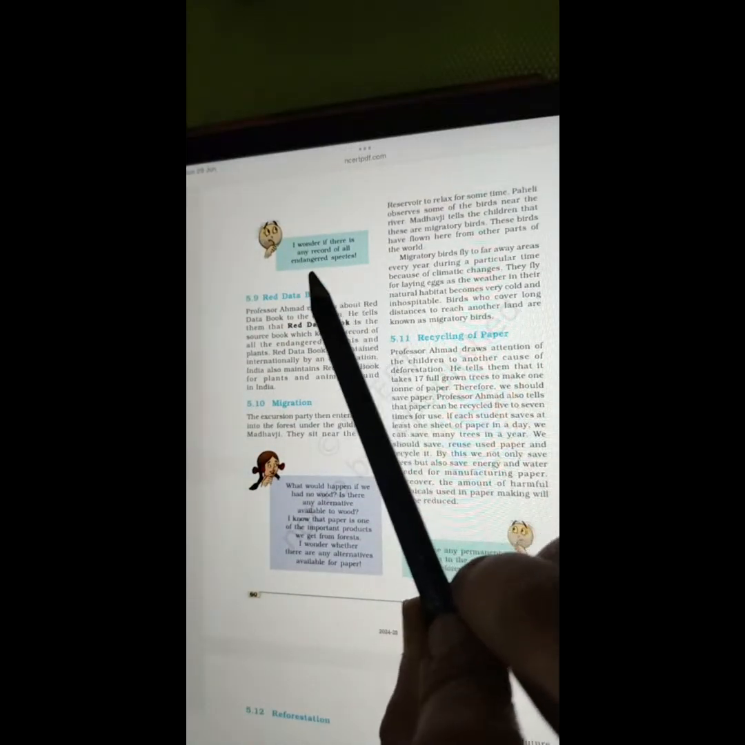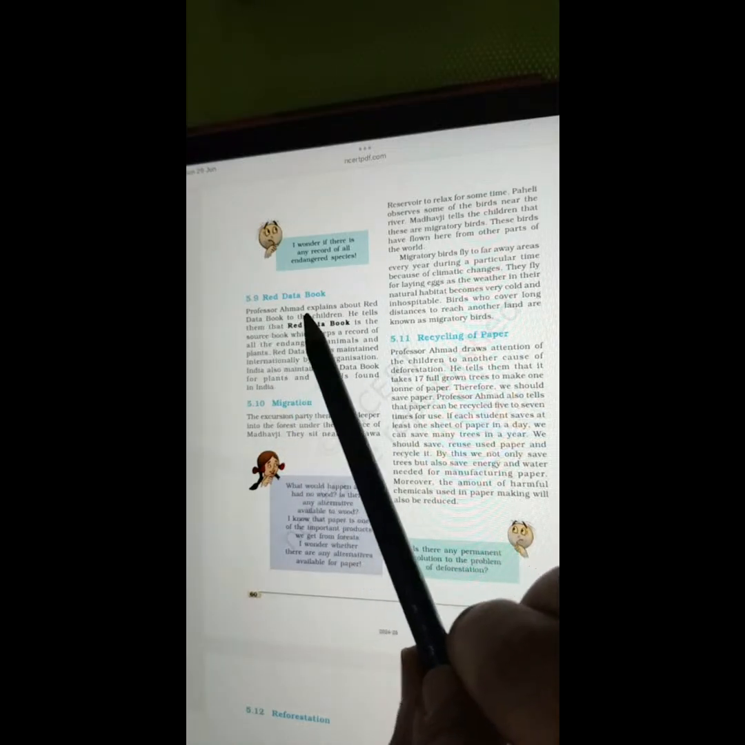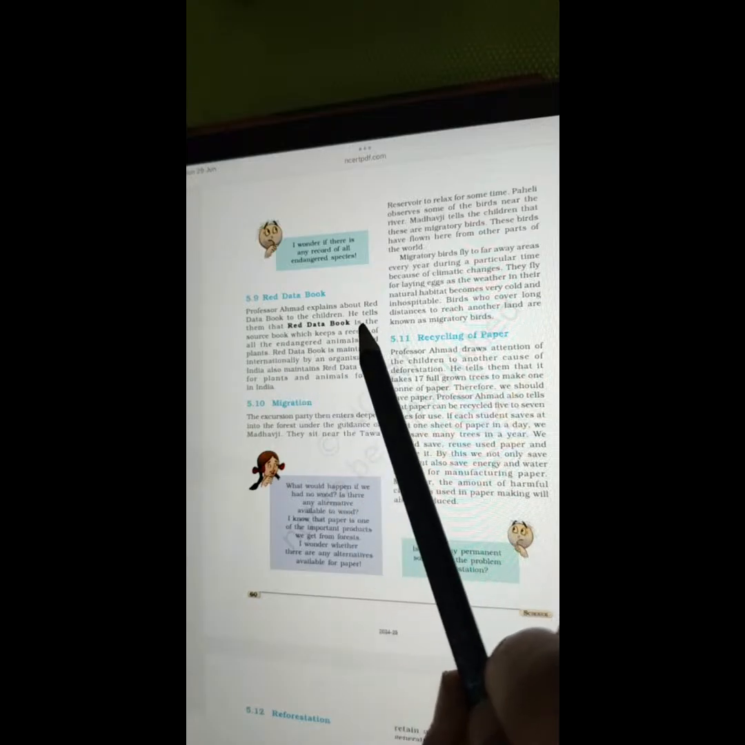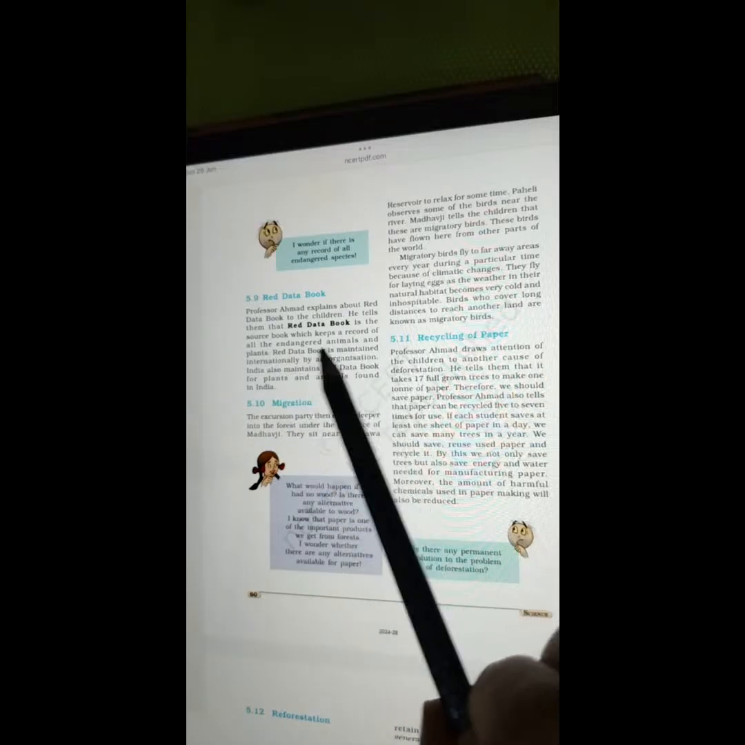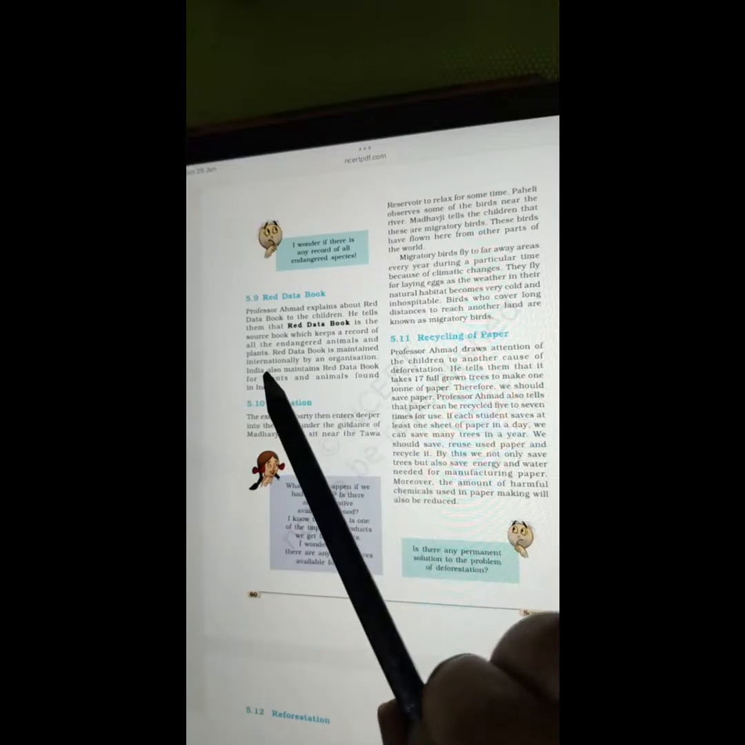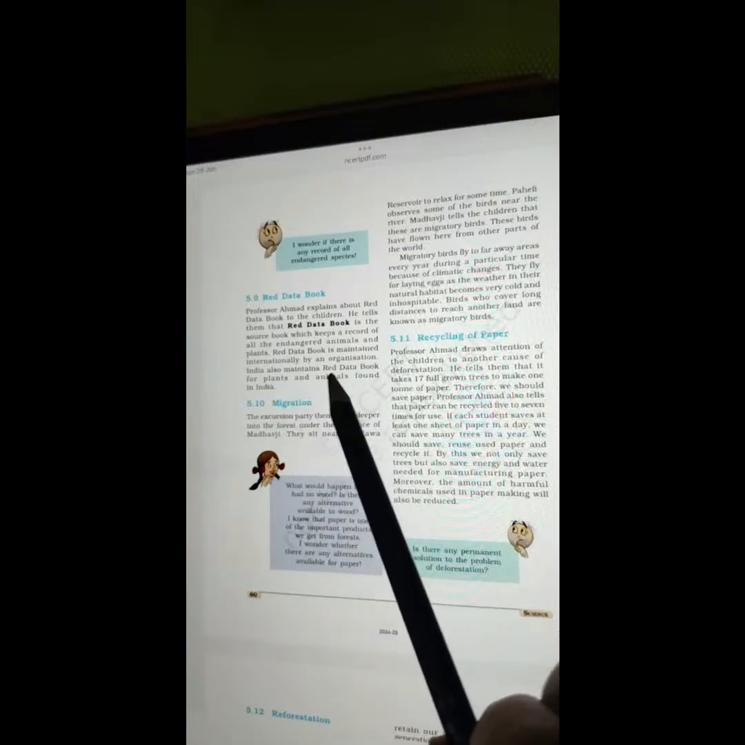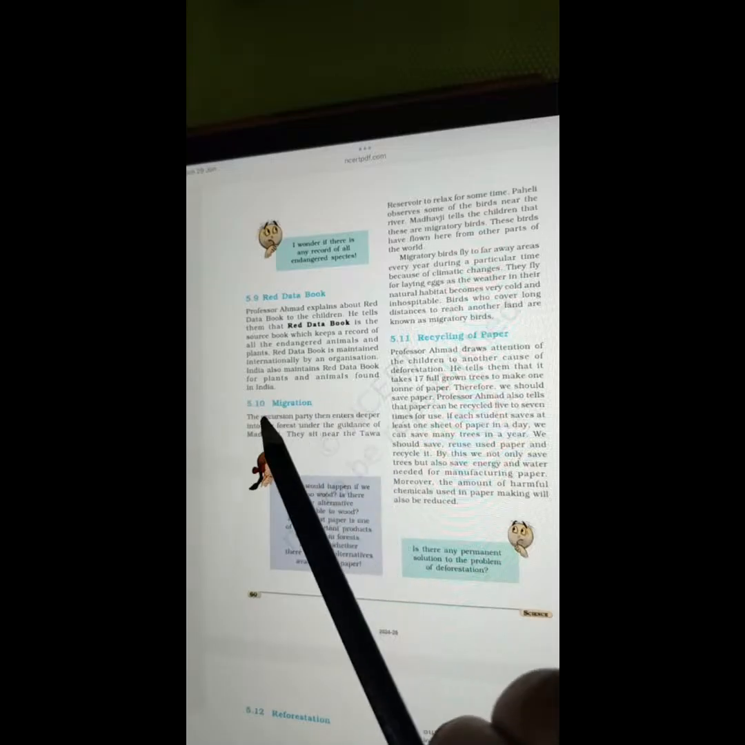I wonder if there is any record of all endangered species. 5.9 Red Data Book. Professor Ahmed explains about Red Data Book to the children. He tells them that Red Data Book is the source book which keeps a record of all the endangered animals and plants. Red Data Book is maintained internationally by an organization. India also maintains Red Data Book of all plants and animals found in India.